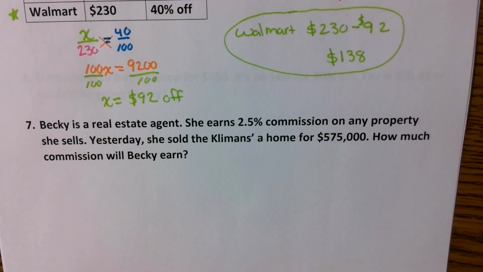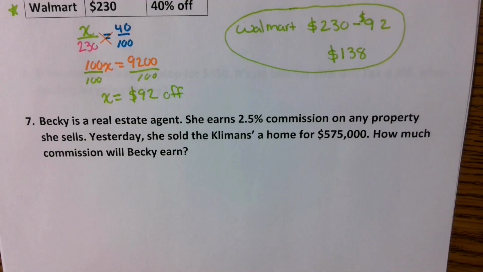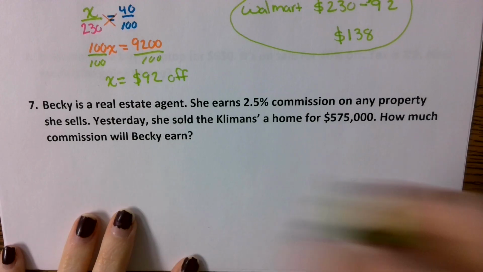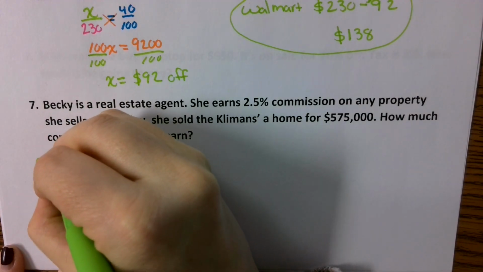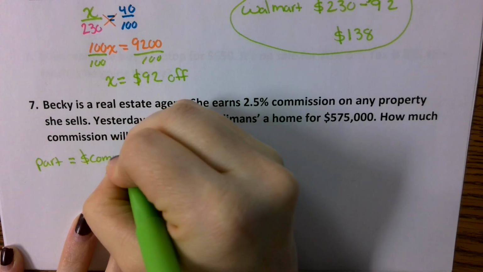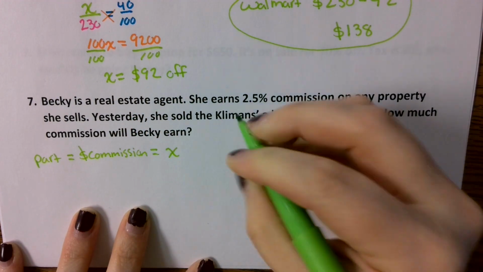Okay, last one. Becky is a real estate agent. She earns 2.5% commission on any property that she sells. Yesterday, she sold the Klymans a home for $575,000. We want to know how much commission she is going to earn. So again, the part is going to equal the money amount of commission that she's going to earn, which we don't know, so we label it x.